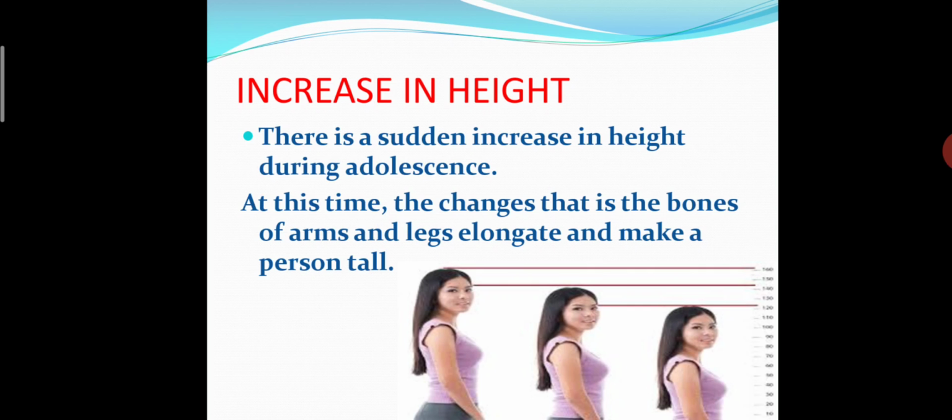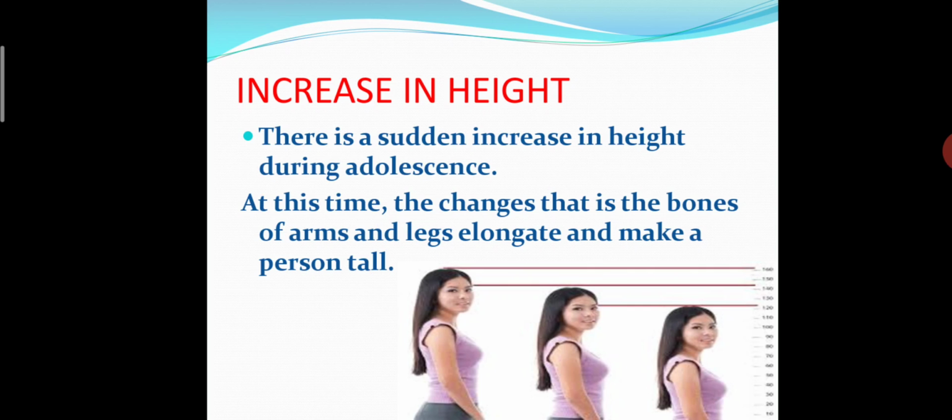Now let's see increase in height. We will take one point at a time and understand it. Students, we all know that when we are in nursery class our height is very small, and now that we are in 8th class our height has increased. It means that something changes in our body. There is a sudden increase in our height during adolescence.